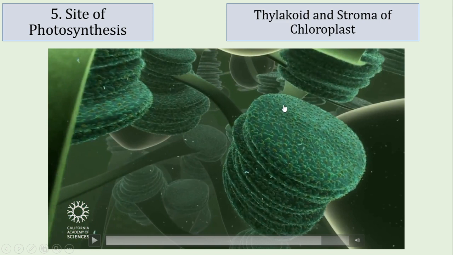Photosynthesis takes place in the thylakoid membrane and also in the stroma. Some chemical reactions of photosynthesis are performed in thylakoid, while the rest of the chemical reactions are performed in the liquid part, stroma.